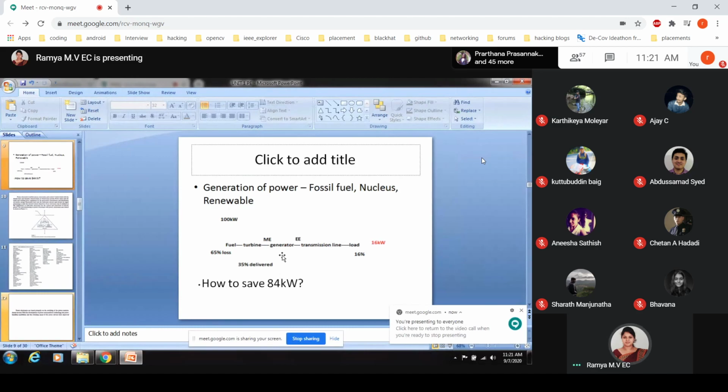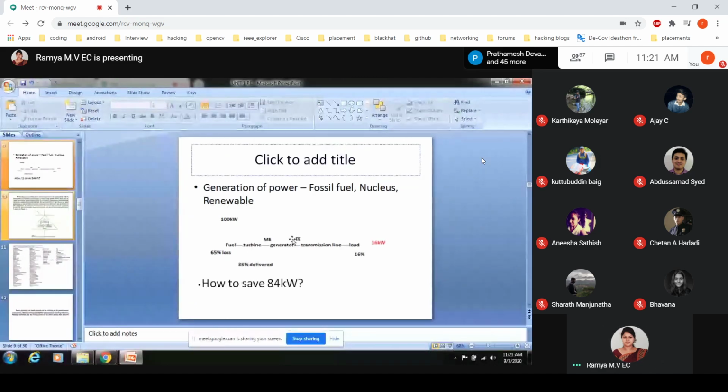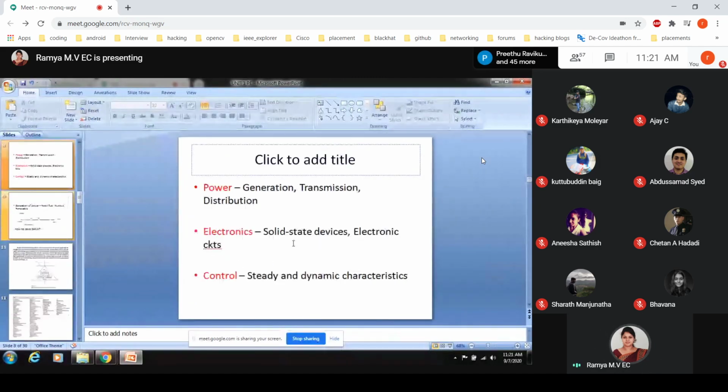In the previous slide, we came across three things: power, electronics and control. In the generation, transmission and distribution, we have so many losses with respect to electric power.